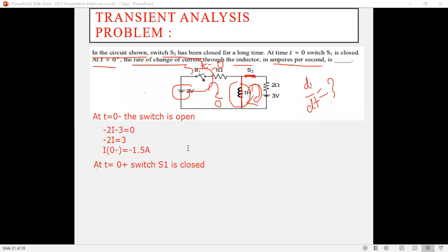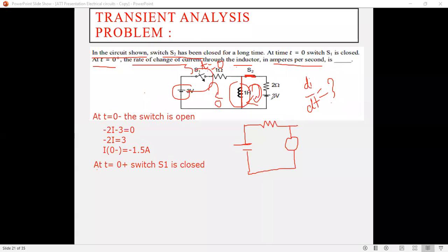इनिशियली त्या इंडक्टर मधून काहीतरी करंट फ्लो होतोय, सो दिस करंट इज नथिंग बट -1.5. So at t is equals to 0 plus, this inductor will act as a current source of -1.5. तो current source म्हणून act होईल. So I will draw a figure. Here it is one voltage source. Then this switch S1 it can be closed. So here it is one of the resistor. Then it will act as a current source. At t is equals to 0 plus ला हा करंट सोर्स ऍक्ट होतोय.